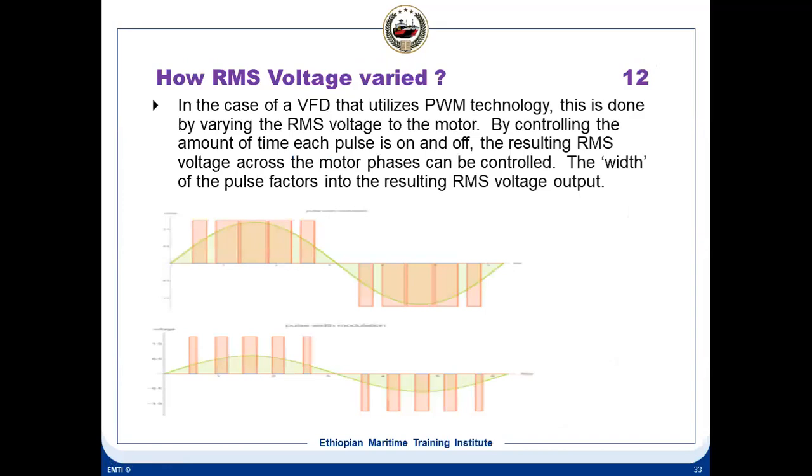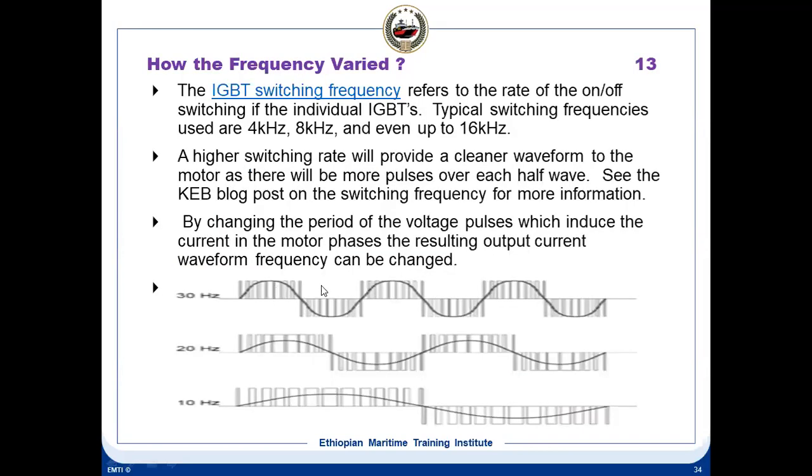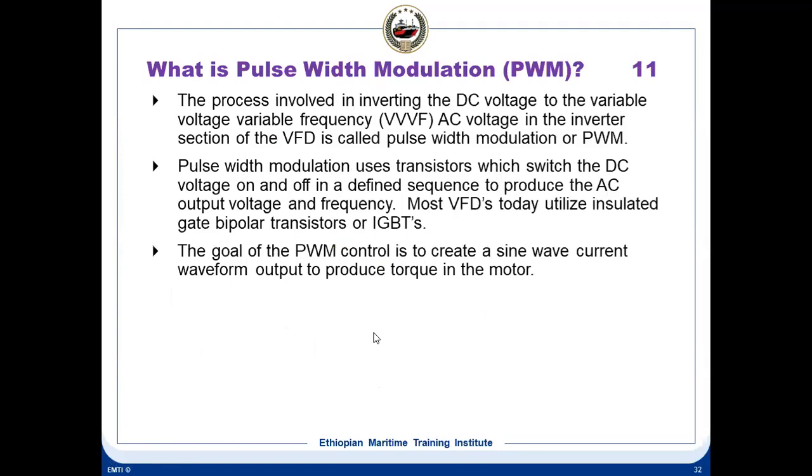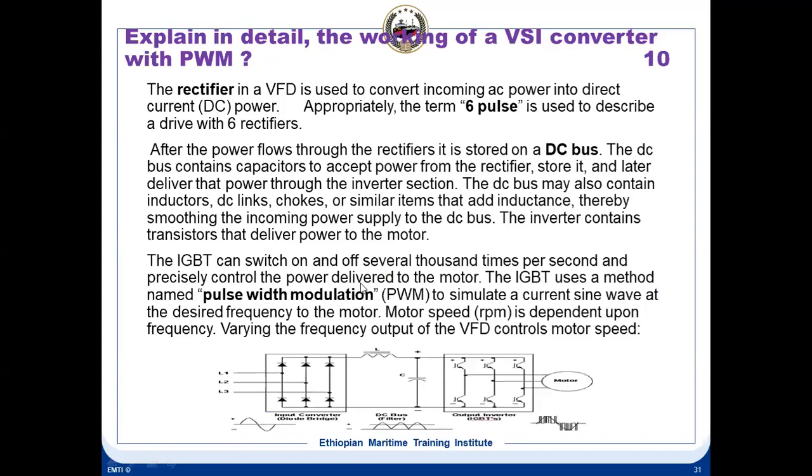By this you are varying the voltage, and in this way varying the frequency. This is done by pulse width modulation, where the pulse width is varied. Okay, so this is about the VSI converter, which is basically a VFD. You are varying the frequency and voltage. So you can see the AC input, and you have the DC here, which is converted into AC.